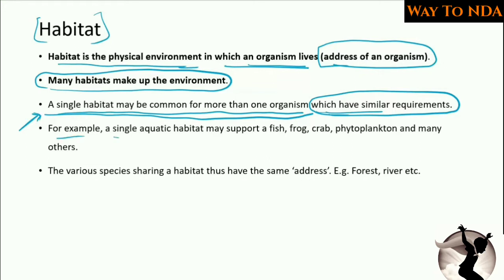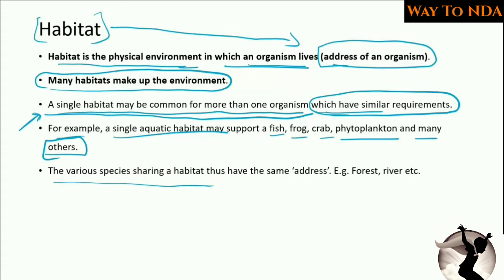For example, a single aquatic habitat may support a fish, a frog, a crab, phytoplankton and many others. So habitat is nothing but the address of an organism where the organism is living. The various species sharing a habitat thus have the same address. Forest is also a habitat, because in a forest there are a lot of different living beings who have similar requirements. They live in the forest.